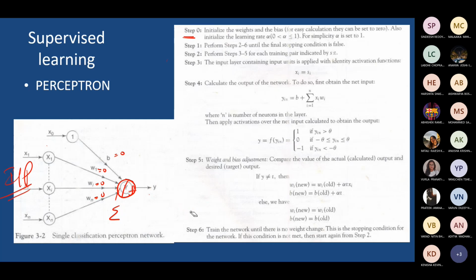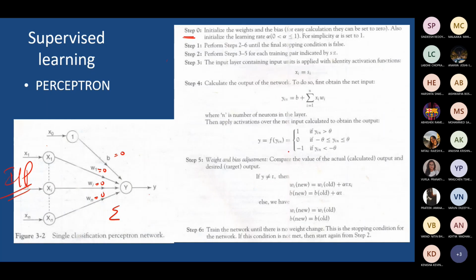But what is the weight adjustment rule here? It is similar to the Hebbian rule. There is not much difference. Weight and bias can be updated in each iteration if y is not equal to t. When you check the condition, this is called the stopping condition.